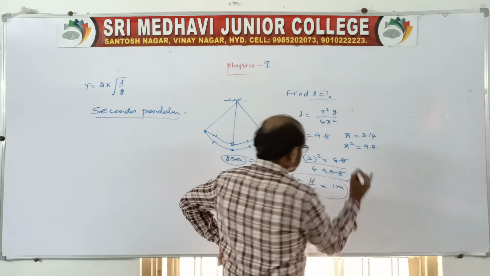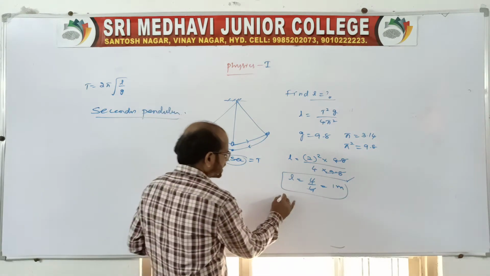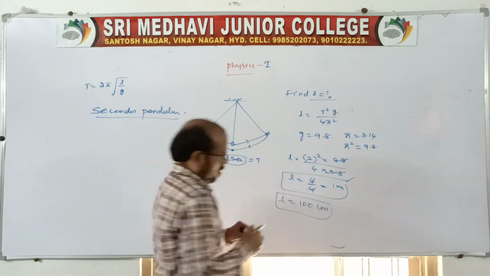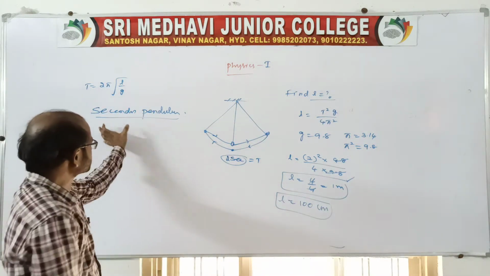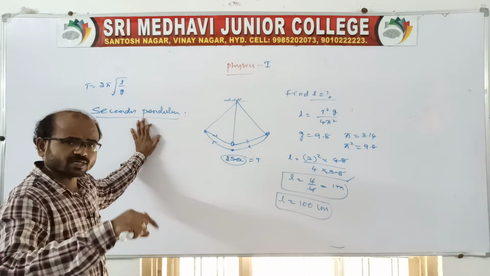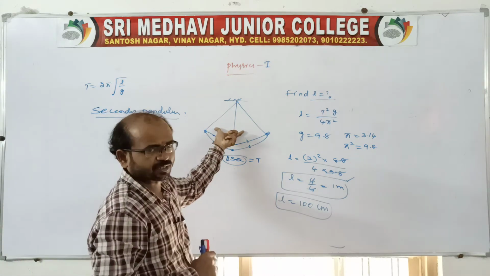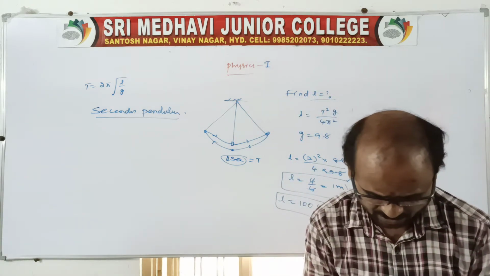The length of the seconds pendulum will be 1 meter. If you want to say it in centimeters, you say 100 centimeters. Clear? This is related to the seconds pendulum: a pendulum whose time period is 2 seconds to complete one oscillation. Sometimes they may ask the length of the seconds pendulum.